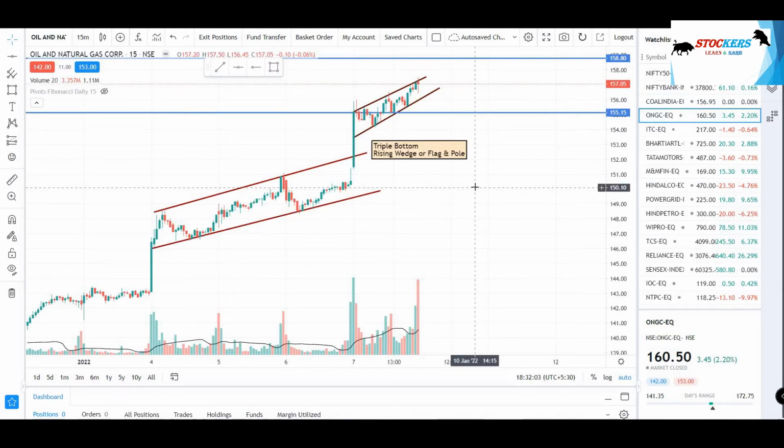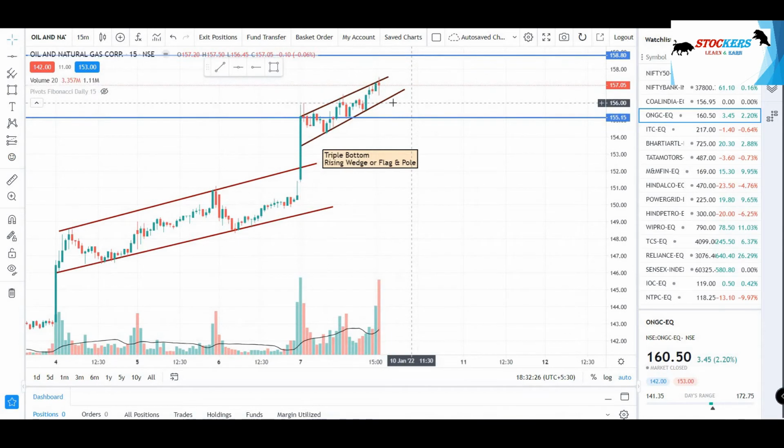Now the fourth one is the Oil and Natural Gas Corporation stock. Here, as you can see again, from 4th of Jan, this was moving in a flag and pole pattern, but it broke this upper line, that's the resistance line of this flag and pole, and again it made a flag and pole pattern. So the pattern that we are observing in this case is the triple bottom pattern, and also it's a rising wedge pattern, or it can also be called a flag and pole pattern.